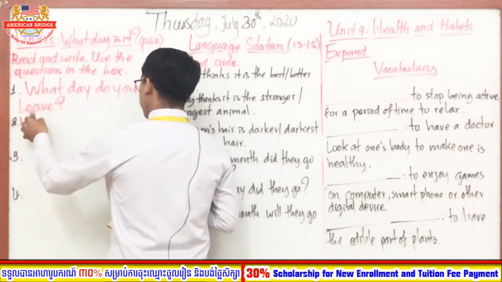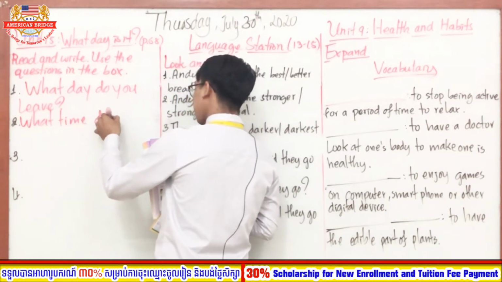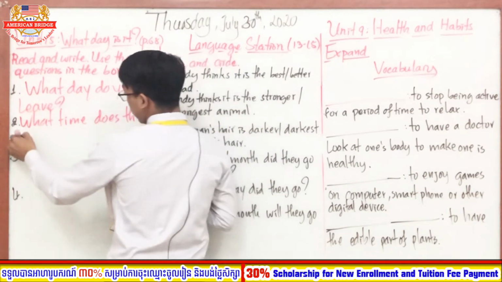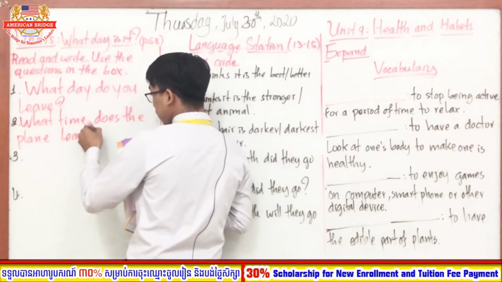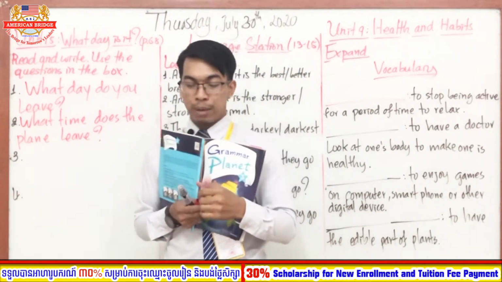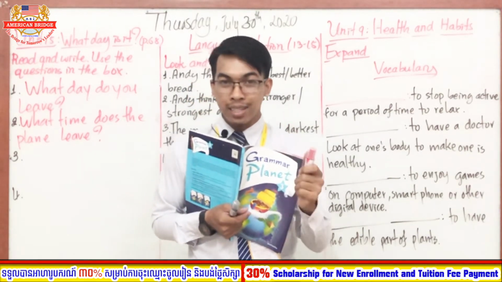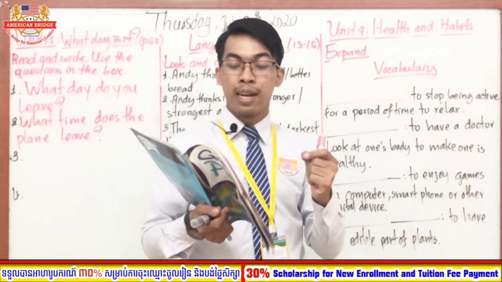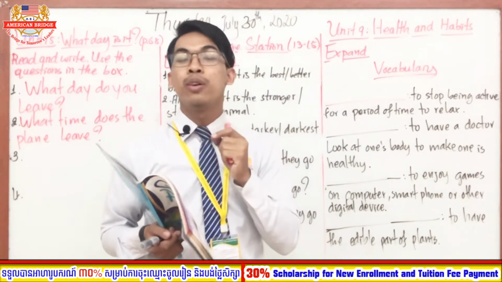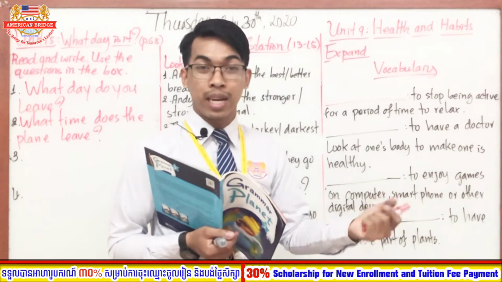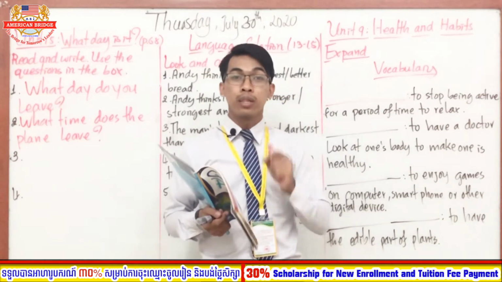So what time does the plane leave? Okay. So what time does the plane leave? They ask you about what? They ask you about time. Okay, the precise time, the exact time. So the answer is, it leaves at 2 o'clock. So at 2 o'clock, it is referred to the precise time, the exact time, right? So we use the preposition at. Good. So now let's move on to number 3 altogether.